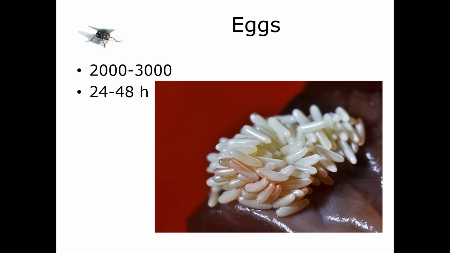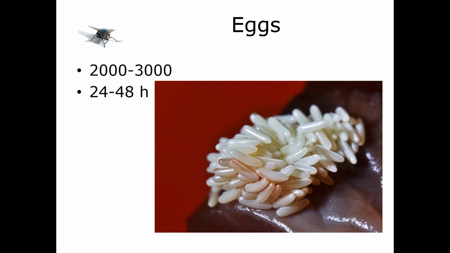So they'll do this 10 or 12 times, however many times it takes until they die. And their average lifespan is about 3 weeks. Now, the eggs can take, on average, 24 to 48 hours to hatch, although I have seen eggs hatch in as little as 9 hours. When it's really, really warm out, it's the perfect environment. They can go very, very quickly.